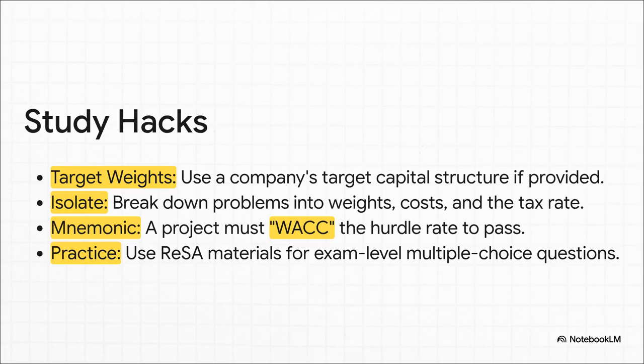Second, when you see a super long story problem, don't panic, just be a detective. Hunt for the 3 things you need: weights, costs, and the tax rate. Ignore all the other noise. Third, a dumb but effective mnemonic. A project's return has to walk the hurdle rate to get approved. Cheesy, I know, but it works. And finally, the number 1 hack is to just practice. Get those RISA review materials and grind out the problems until it's pure muscle memory.